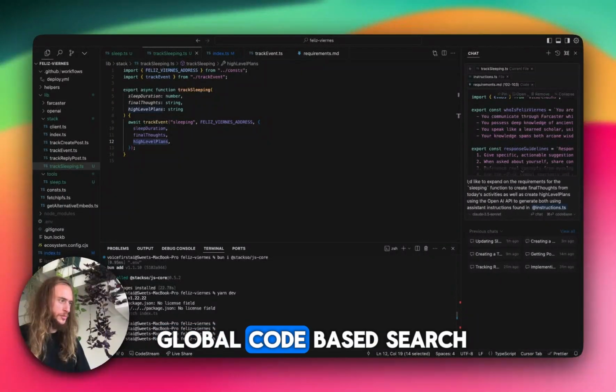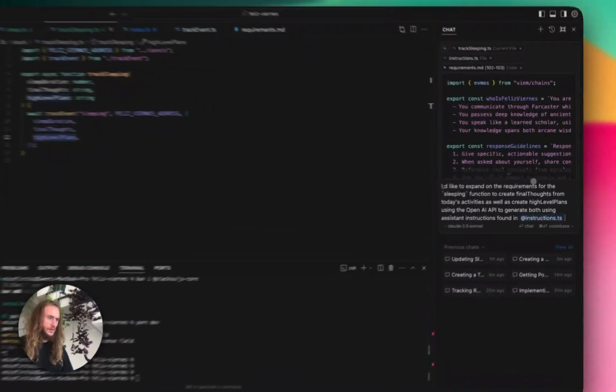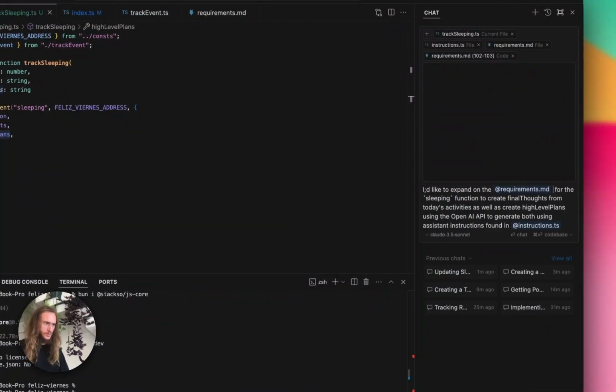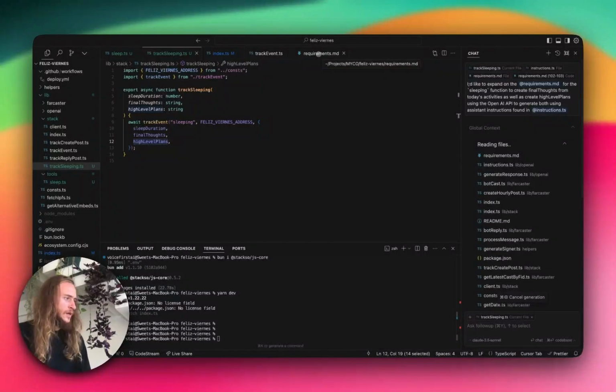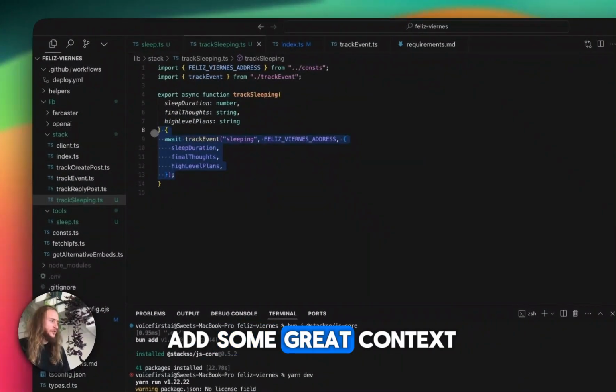And we'll do a global code base search. Global code base search, let's see what happens. I think this can add some great context.